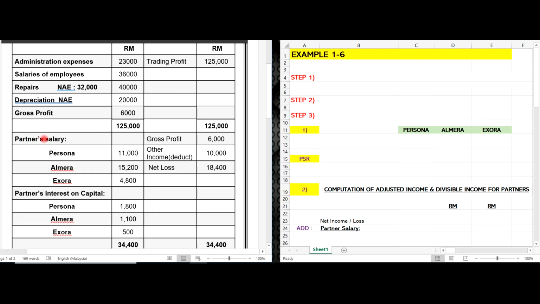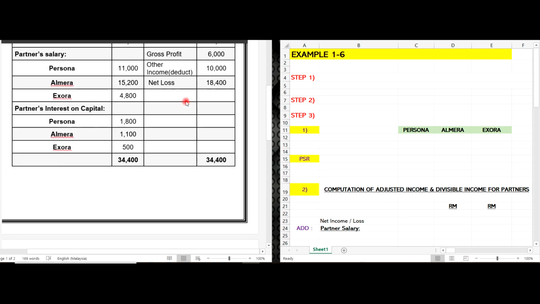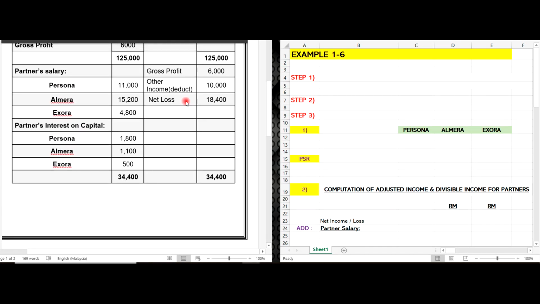Alright, so let's move to the left side about partner salary. This is income to the partner but expense to the partnership. This is about the PPE for each partner: the salary for Persona, for Almira and for Izora. Meanwhile, under here is interest on capital for Persona, for Almira and for Izora. That's the only information about the partners.